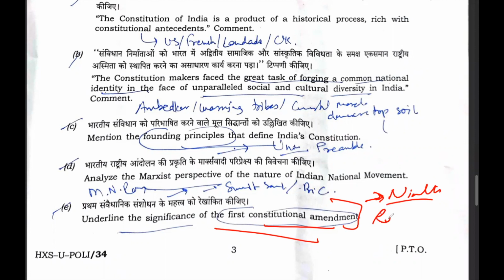They have included the right to property, and sorry, they have not asked this question in respect to the IR Coelho case or the 9th Schedule or the right to property. They have directly asked the question, that is, the significance of the First Constitutional Amendment.